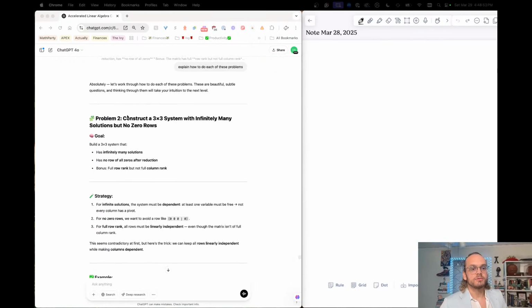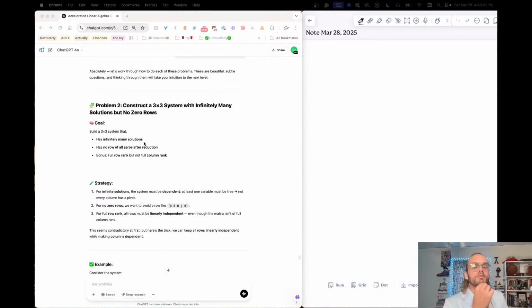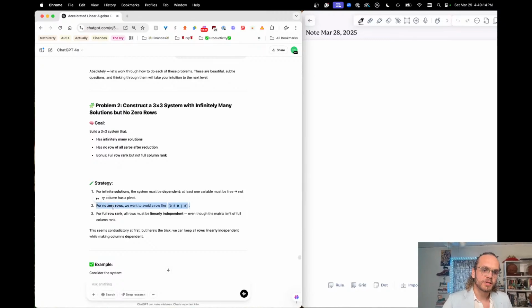This is more of a theoretical thing: construct a 3x3 system with infinitely many solutions, but no 0 rows. So infinitely many solutions, if I'm remembering correctly, is when you convert to row echelon form and the bottom row is 0, 0, 0, 0. So that's right. For no 0 rows, we want to avoid a row like that, is what it's saying. So bonus, full row rank, but not full column rank.